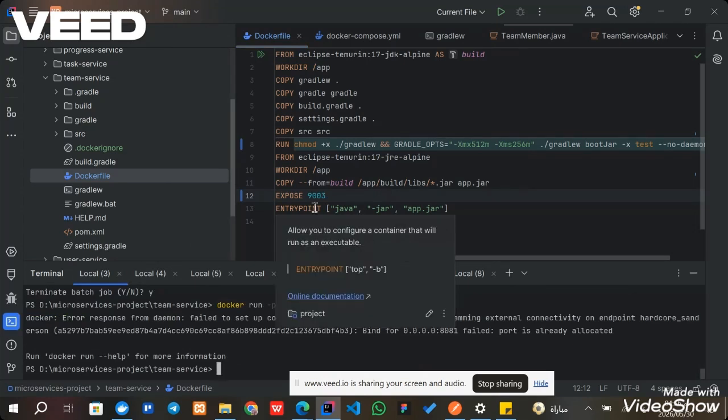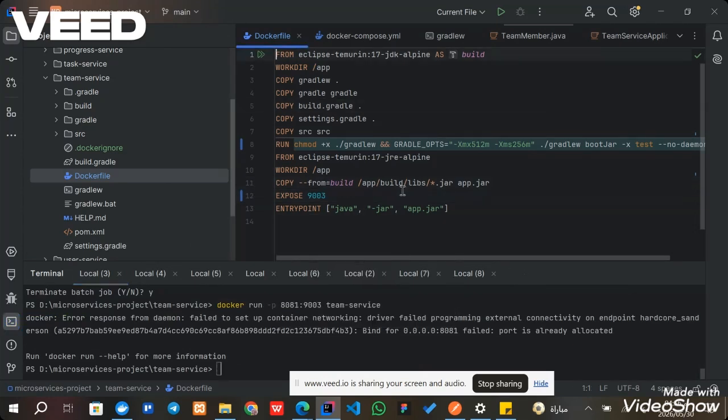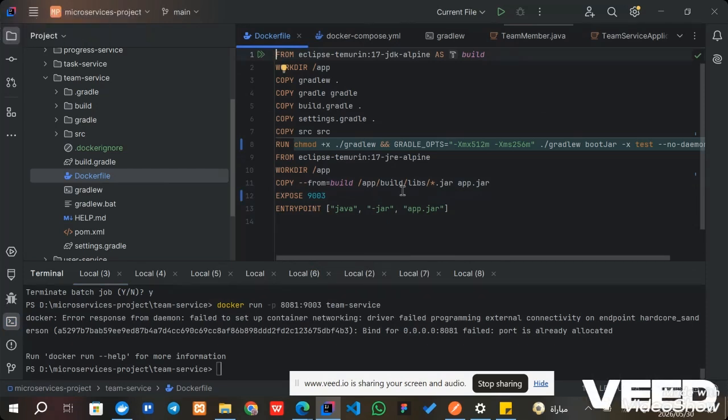Now I created a Dockerfile. This Dockerfile has two stages. The first stage builds the application using Gradle and JDK 17. It copies the source code, gives permission to the Gradle wrapper, and runs bootJar to build the jar file. The second stage uses only JRE 17 to run the application. I also exposed this port number because this port is used by the Spring Boot application inside the container.